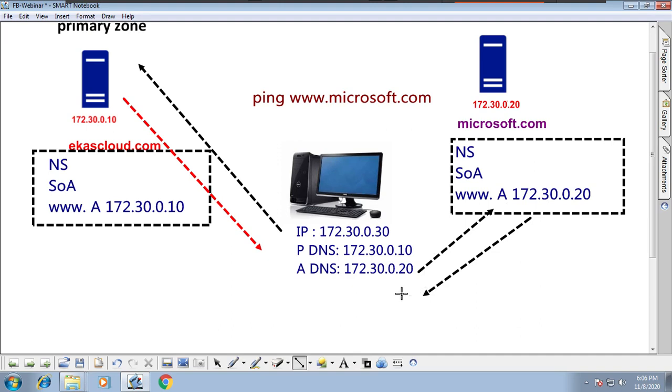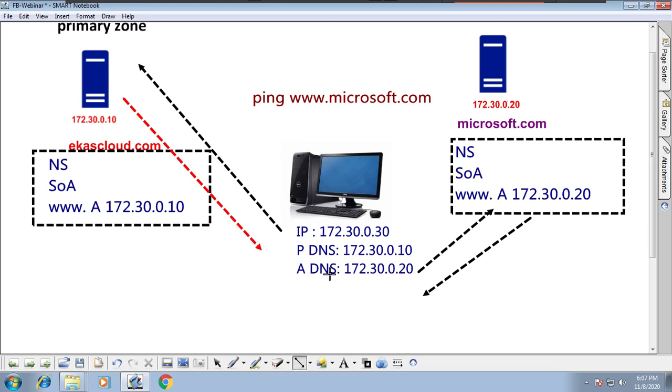When it is in cache, it need not go to the server. It resolves locally, right? You understand the difference between the first ping and the second ping? With cache and without cache. With cache, fast response. Without cache, slow response. You got it, right? If you got all these options, it is fine with us.